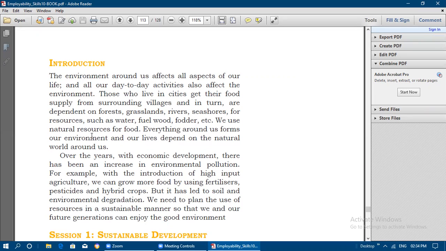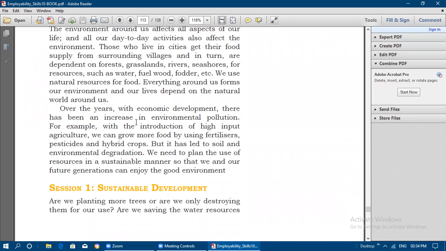Our life runs based on the natural world around us. Over the years, with economic development, there has been an increase in environmental pollution. For example, with the introduction of high input agriculture, we can grow more food by using fertilizers, pesticides, and hybrid crops.